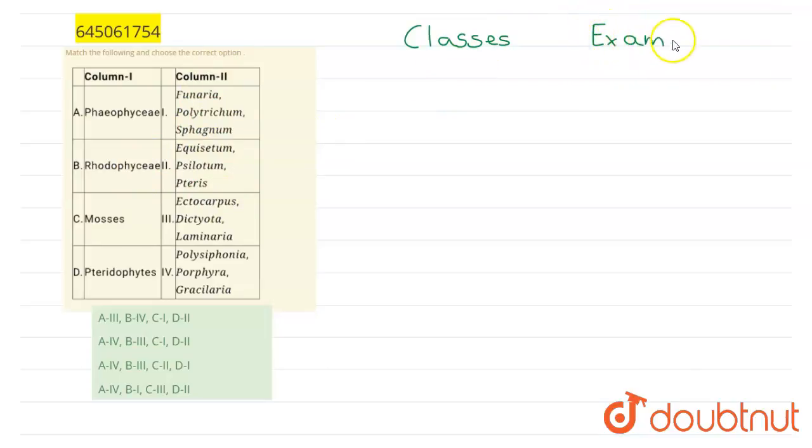The first class given is Phaeophyceae. This is an example of a class, and it consists of brown algae. We know that algae are eukaryotic organisms. They are small multicellular eukaryotic organisms. They are mainly present in the aquatic or marine environment, where they help in nutrition and habitat of other species.